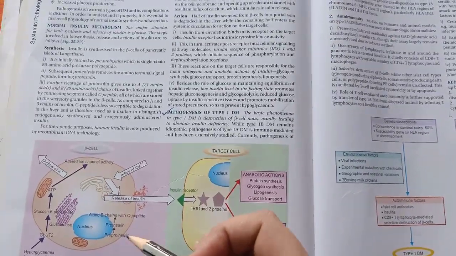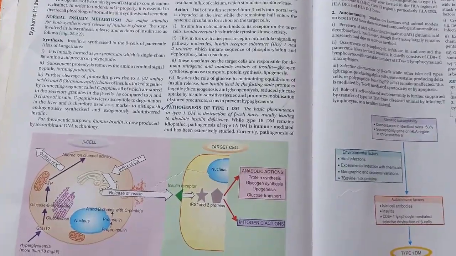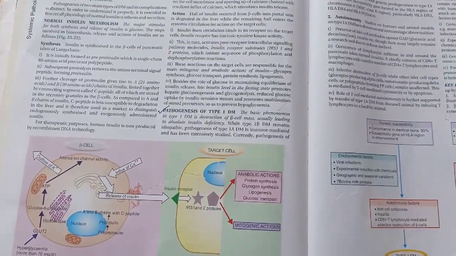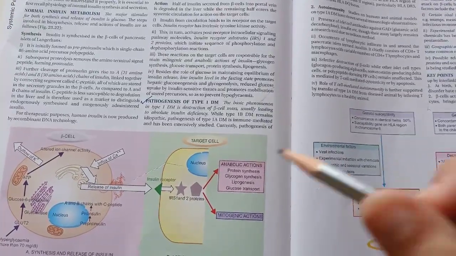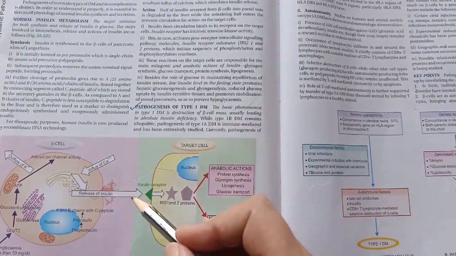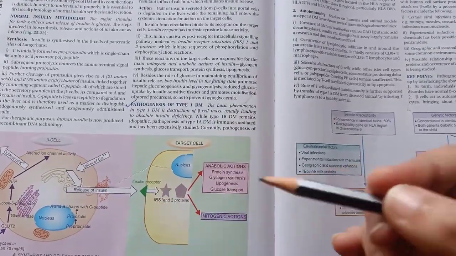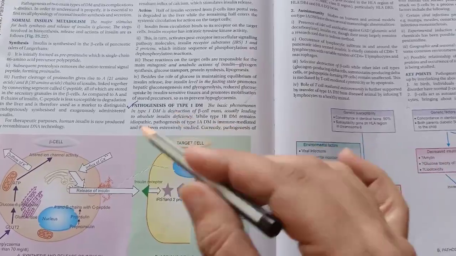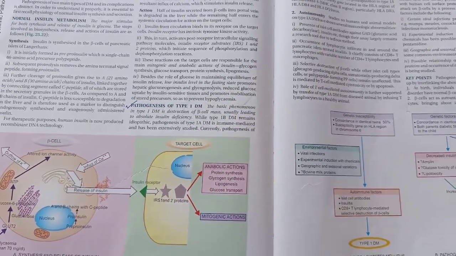So whenever there will be high level of sugar in the blood, then it will trigger the release of insulin, because insulin is a hypoglycemic agent. So after releasing of insulin, it should bind to insulin receptor to show its action. So that does not happen in type 2 diabetes mellitus.